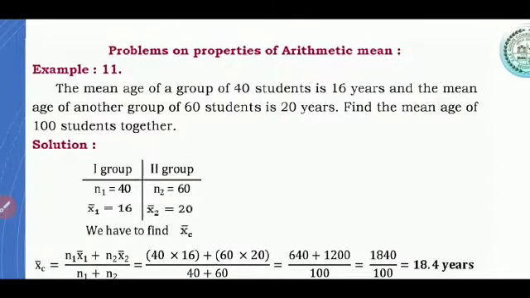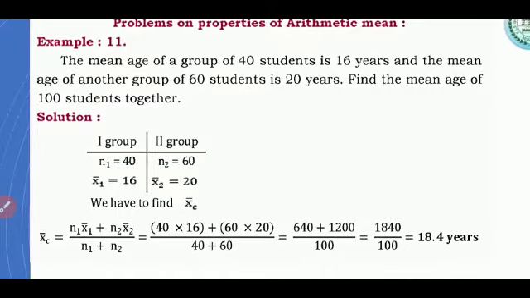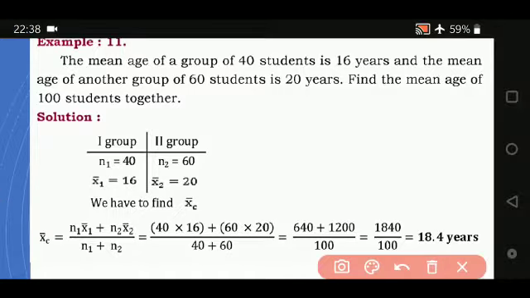Now if you all remember, just go through the previous video and check the properties of arithmetic mean. Now the mean age of 40 students is 16 years and the mean age of another group of 60 students is 20 years. Find the mean age of 100 students together. As I told you all, you can find combined arithmetic mean of one group or two groups or even three groups. Now what data is given for the first group? How many is the number of observations? 40 students are there and their arithmetic mean is 16. And in the second group, the number of students is 60 and their arithmetic mean is 20. So you have to find the combined arithmetic mean of both of them together.